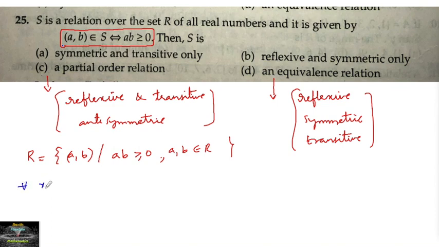So for every x belongs to R, x into x, which is equal to x square, is always greater than or equal to 0. Which implies that (x, x) belongs to S for every x belongs to R, and hence we can say this is reflexive.